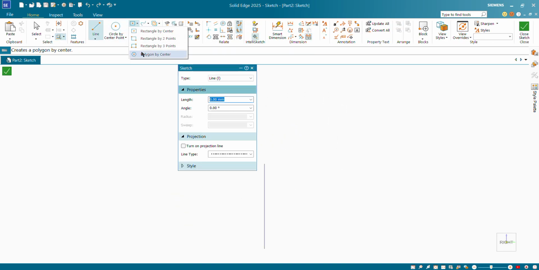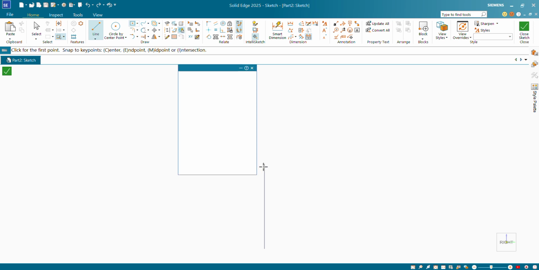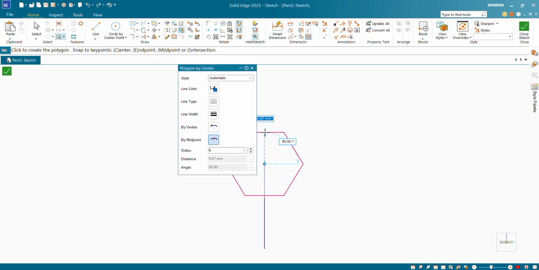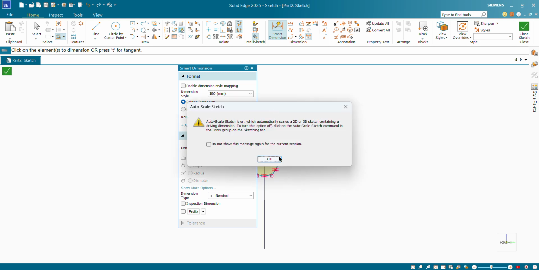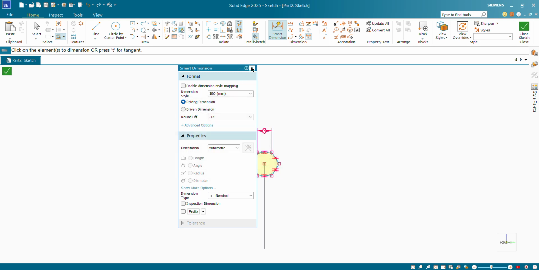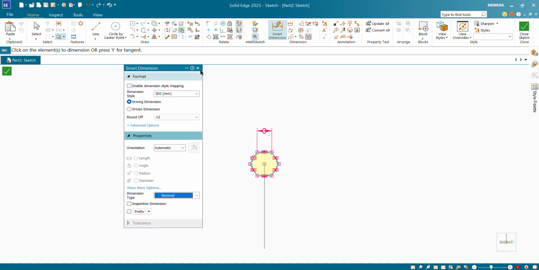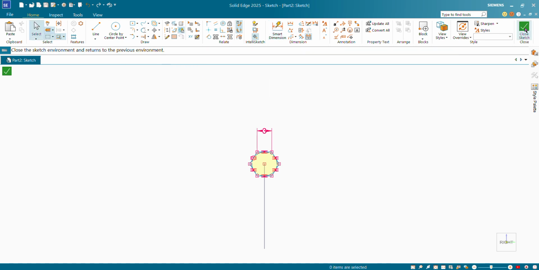For a hexagon, select polygon. Smart dimension. The side is of 3 mm. Close sketch.